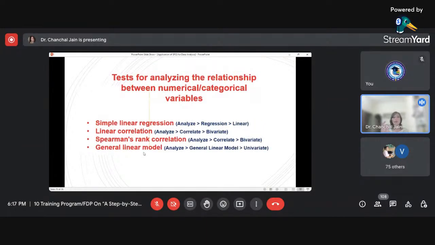Now, I think this is the last one, the tests for analyzing the relationship between numerical or categorical variables.